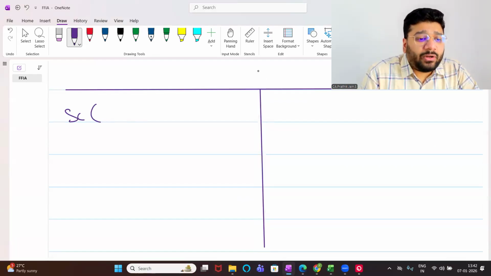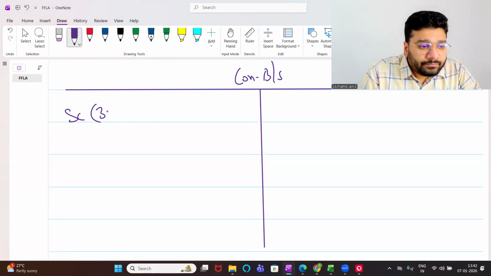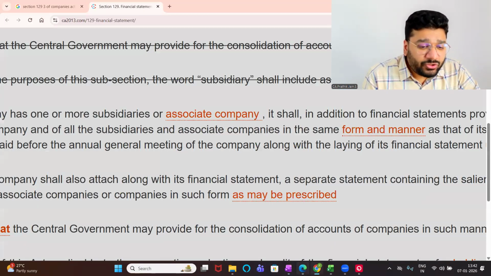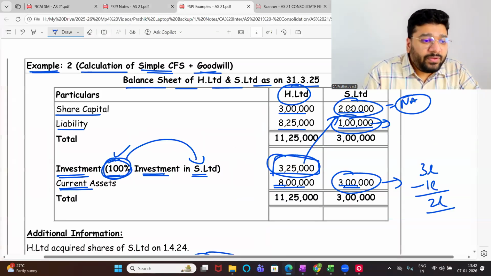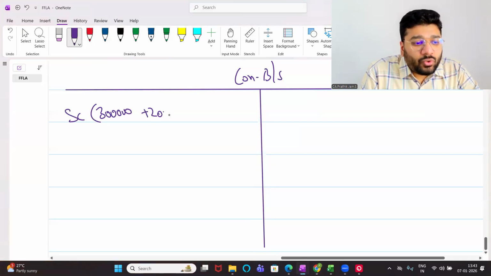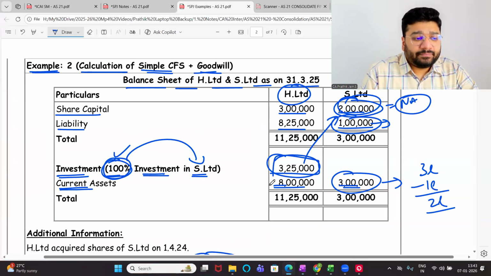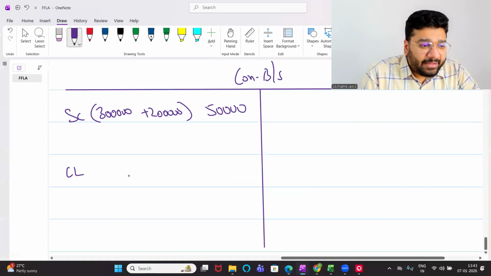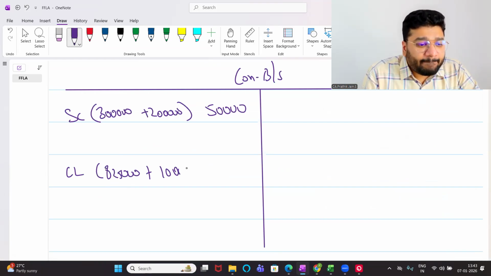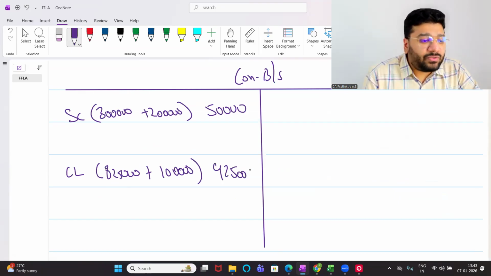Tell me what is the share capital of H Limited already? This is the consolidated balance sheet. What is the share capital of H Limited? 3 lakh. Now you have given a further credit of how much? You have given a further credit of 2 lakh here. So what is the total capital, people? 5 lakh. What is the current liability already of the holding company? 8 lakh 25,000. How much are you adding further? 1 lakh. 8 lakh 25,000 plus 1 lakh, how much is it? 9 lakh 25,000.